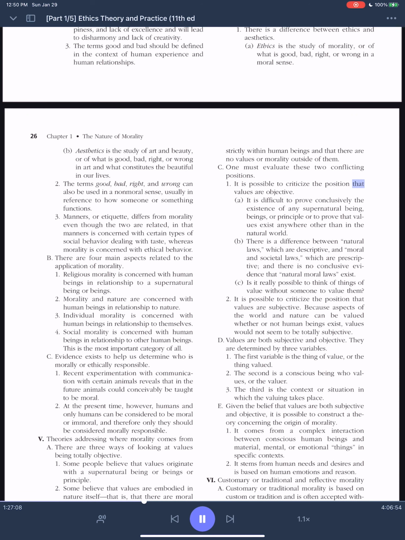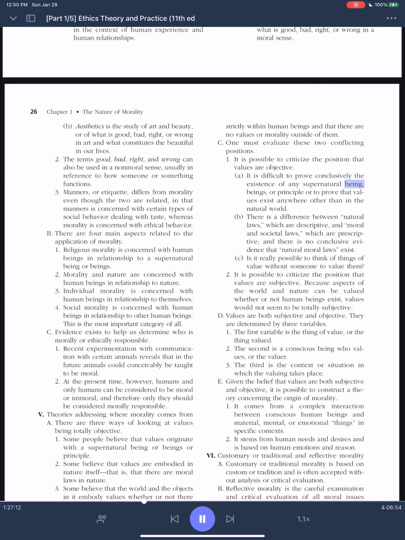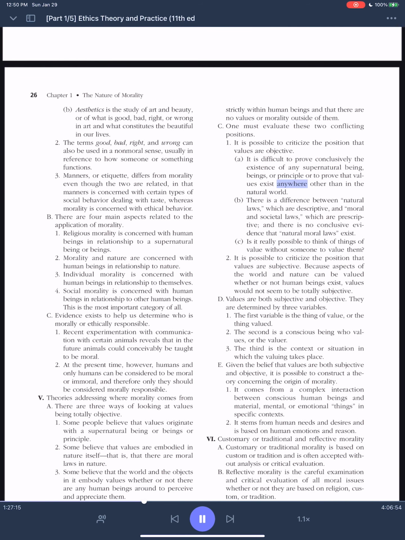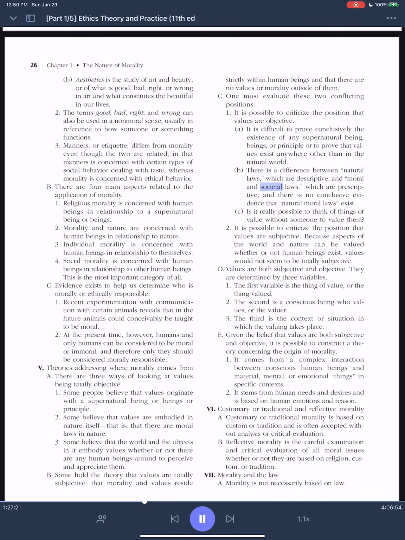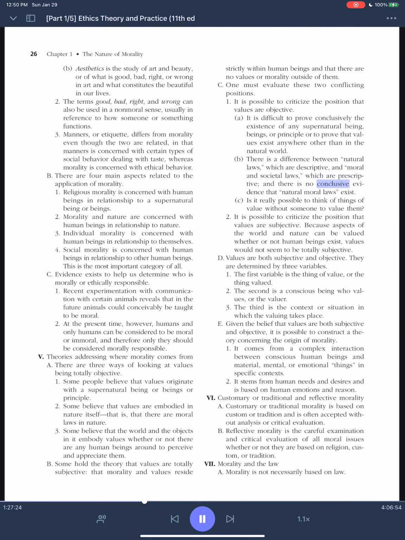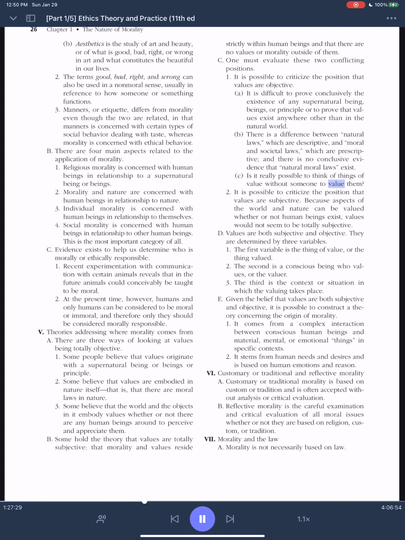It is possible to criticize the position that values are objective. A. It is difficult to prove conclusively the existence of any supernatural beings, or principle, or to prove that values exist anywhere other than in the natural world. B. There is a difference between natural laws, which are descriptive, and moral and societal laws, which are prescriptive, and there is no conclusive evidence that natural moral laws exist. C. Is it really possible to think of things of value without someone to value them too?